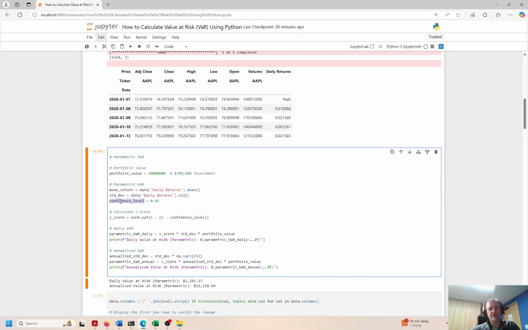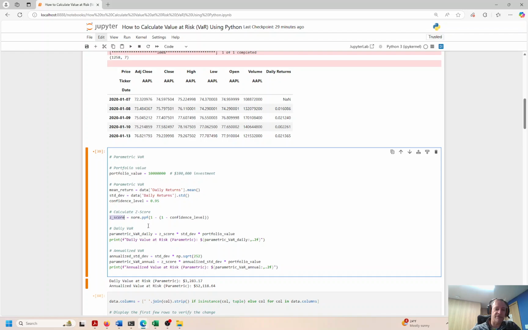Now, there's a 5% chance that the loss can exceed this prediction that we're going to make in just a second, but that's pretty rare, right? 95% of the time, we're going to be within the range that we expect. The extra 5% is going to be highly unusual, but again, it could happen. That's what happened to Long-Term Capital Management, and it could happen to us if we are not careful, right? So we have to keep our wits about us and try to be careful here.